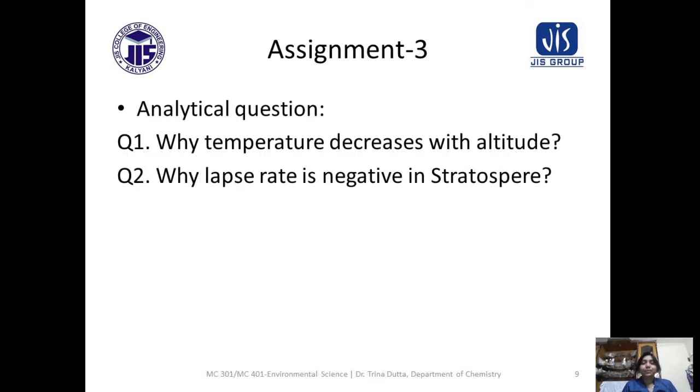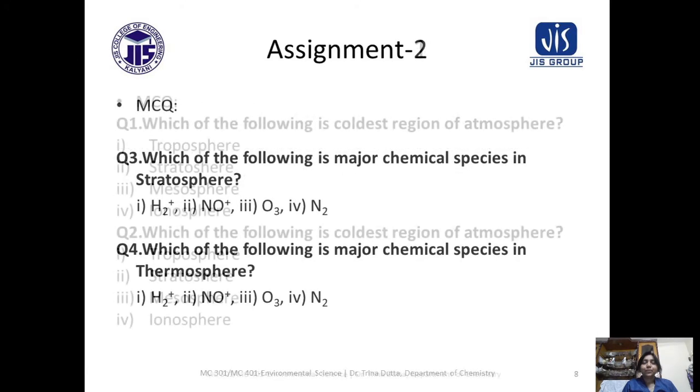Now next, the analytical question. Why does temperature decrease with altitude in troposphere?